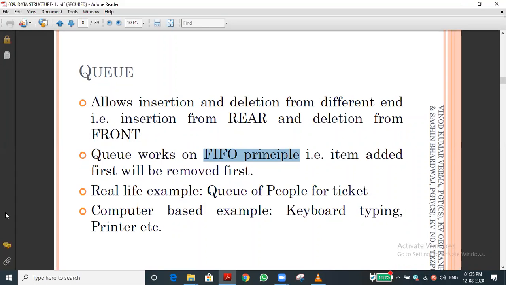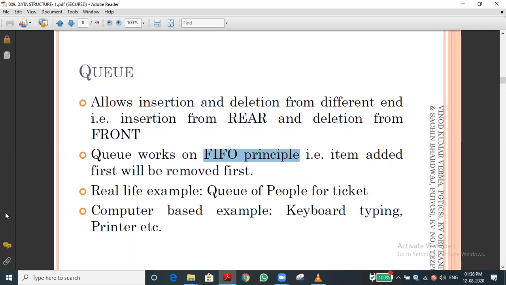Understood, sir. So here, what are the terms we are using? NQ, DQ. For example, in stack we did three operations: push, pop, and top or peek. What is push? Push means inserting the data element. Very good. And pop means removing the data element. Peek or top means the last element inserted in the stack. That is called top of the element or peek of the element.